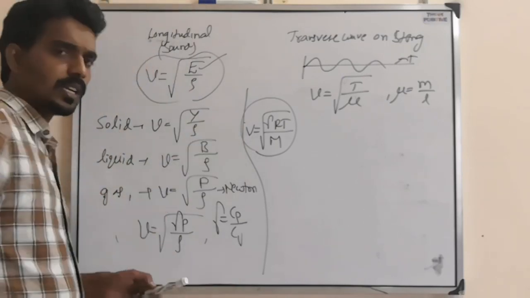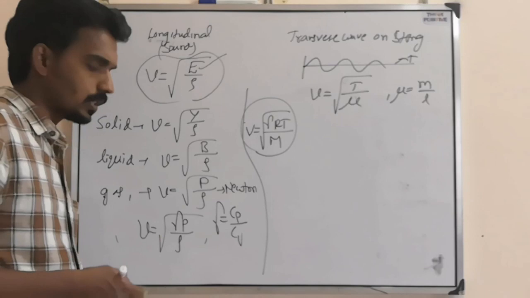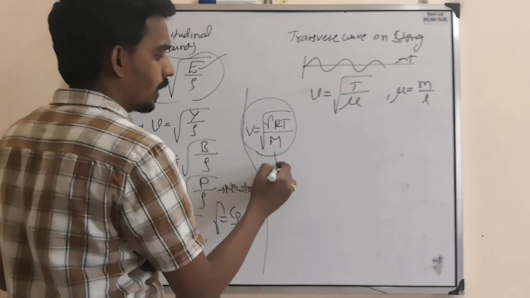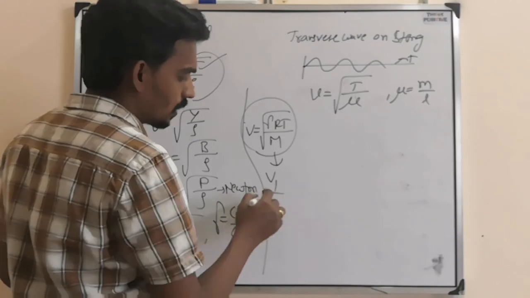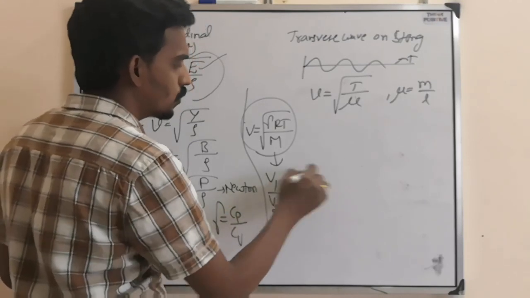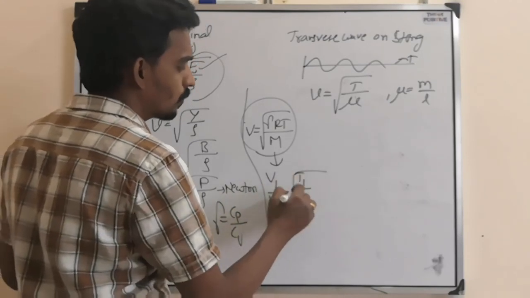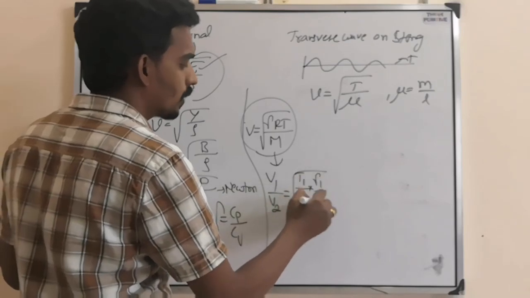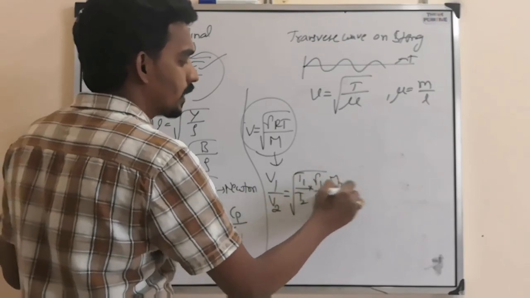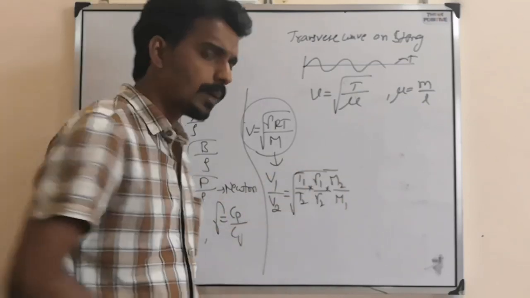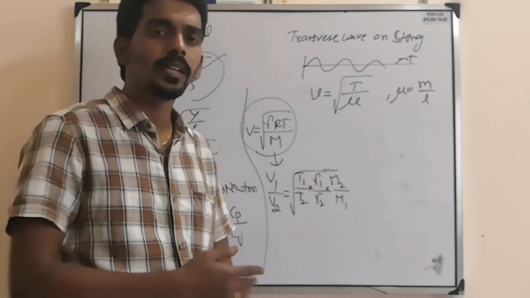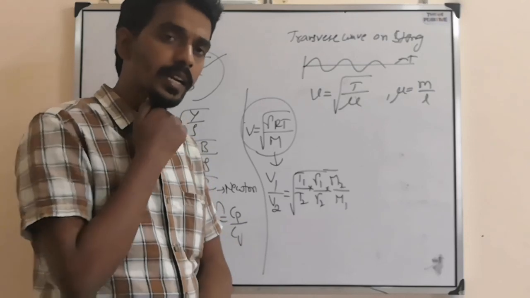Based on any of these equations, they can ask comparison-based questions. I will give you one example. The speed of sound in one gas is V1 and in another gas is V2. If they ask for the ratio, then it is T1 by T2 into gamma 1 by gamma 2 into M2 by M1. How do you find gamma 1 and gamma 2? Based on whether the gas is mono, di or tri atomic.